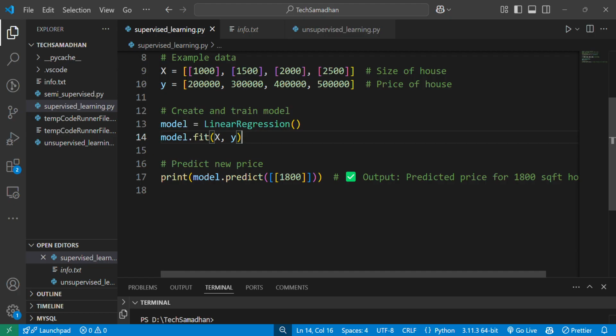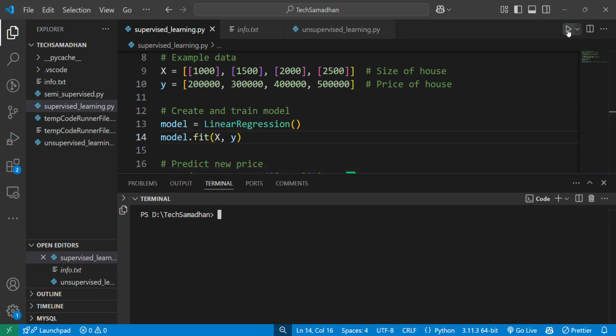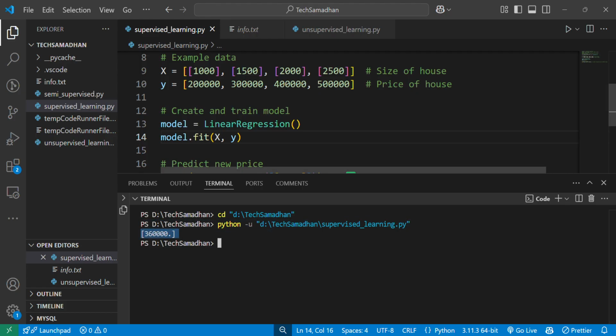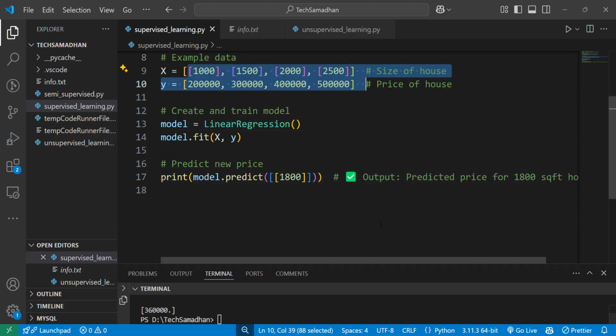Now what it will see, we haven't given 1800 as an input here. But by understanding the relationship, it will predict, and we will see if it's accurate, if it's nearby or not. That's the play in machine learning. So you can see the output here. It will predict the price for an 1800 square foot house. It predicted 3,60,000 through the data we provided, by understanding the relationship and doing some mathematical calculations. So those are the prerequisites required to understand mathematically how the algorithm would work.